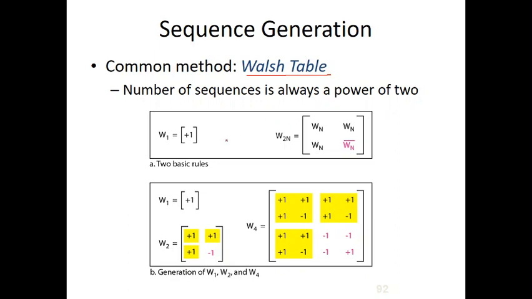This is the basic rule we use in the Walsh table. For the initial one we have W1, which has only one sequence, that is +1.